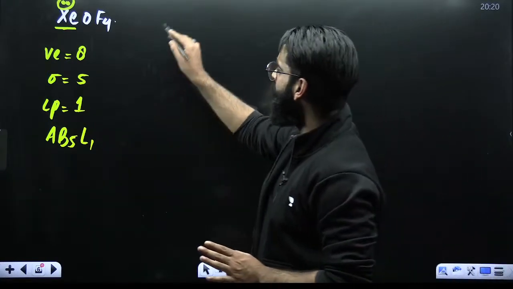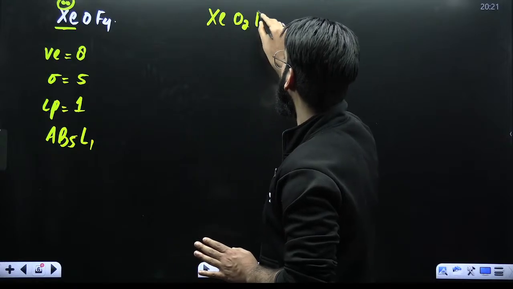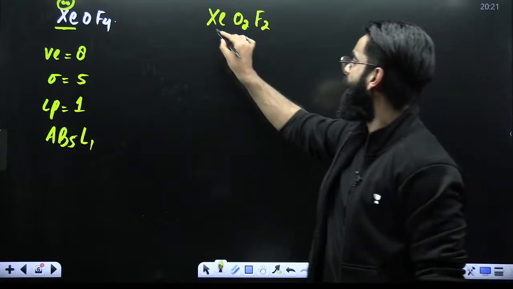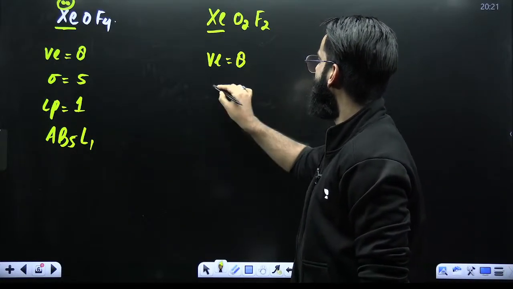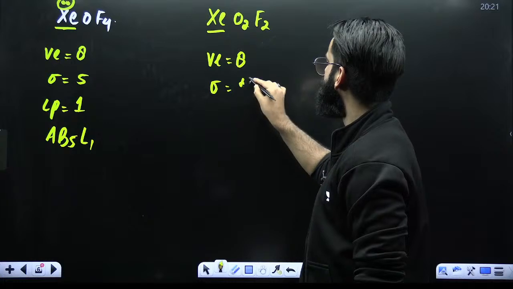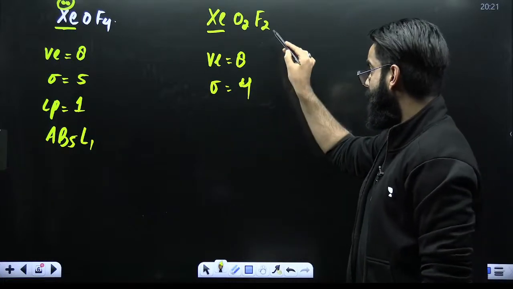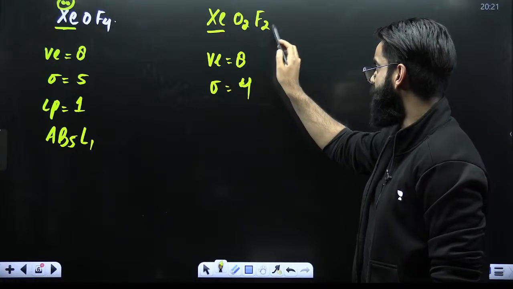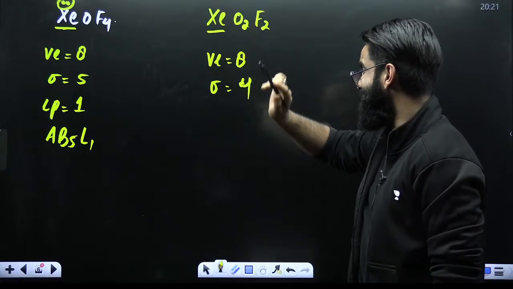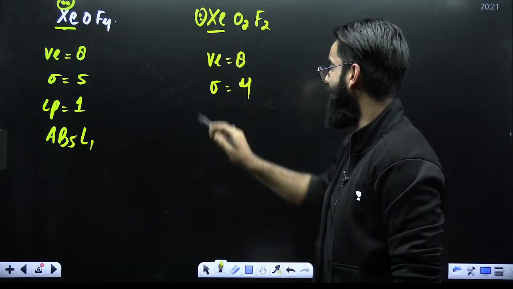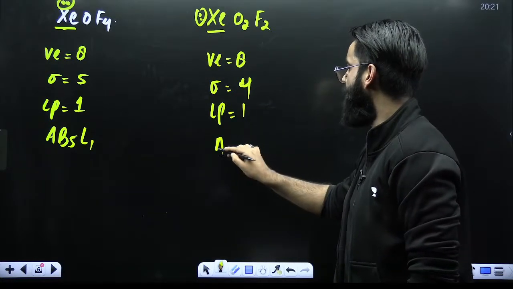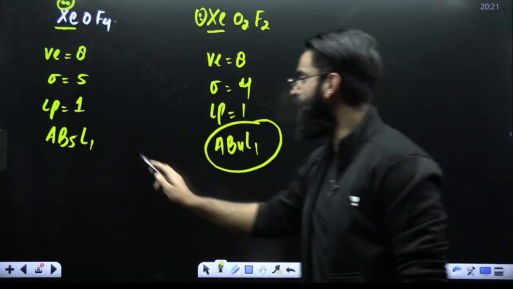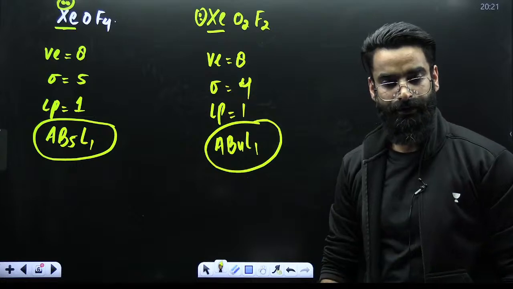For example, you have got a molecule like this, XeO2F2. Xenon. How many valence electrons? 8. How many surrounding atoms? 2 plus 2, 4. So 4 sigma bonds. Right? See, there are 2 oxygen atoms, so you'll consider 4 bonds. 4 plus 2 makes it 6. So out of 8 valence electrons, 6 are utilized. So xenon will be having 2 valence electrons in the form of 1 lone pair. So type of the molecule is going to be AB4L1 type. Perfect. So I hope you got to know how to identify the type of the molecule.